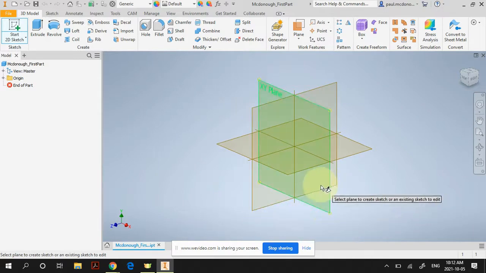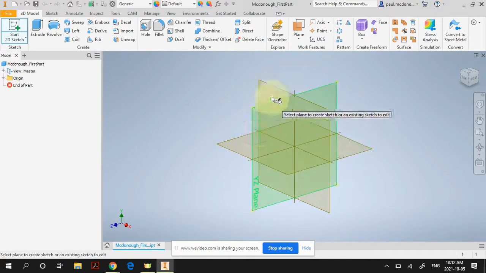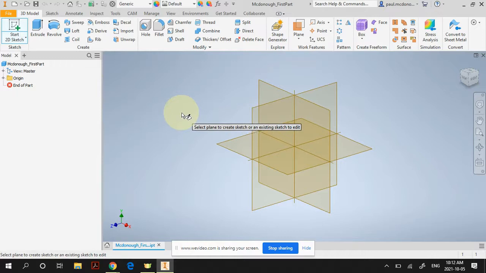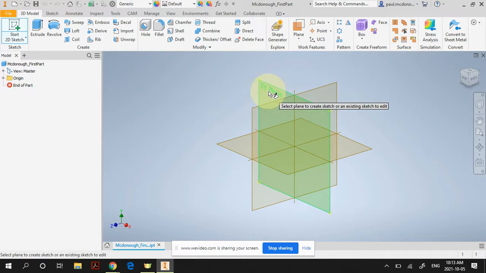these drawing planes on your main viewer. So these are all the different surfaces you can draw on. And if you look at your cursor turns into this little pen with a sheet of paper. So it's asking you, what surface do you want to draw on? In this class, my intent would be for you to draw on the XY plane all the time. And that's this one here.